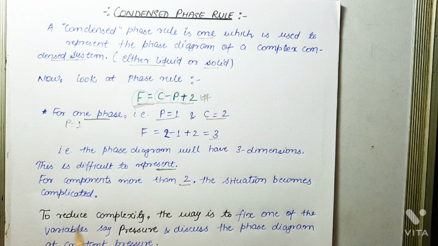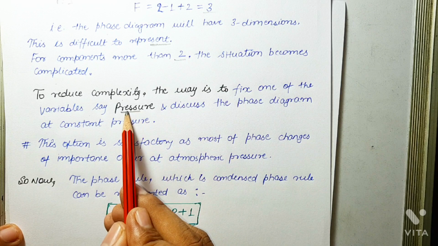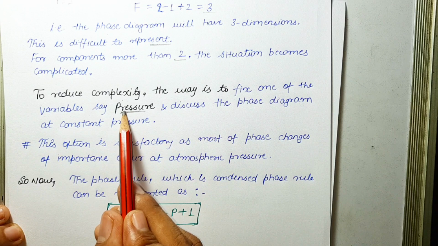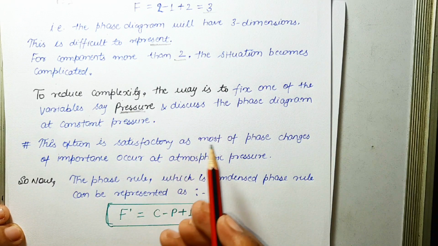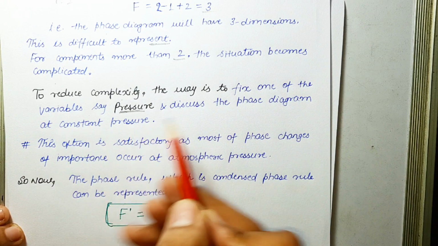Now to reduce this complexity, the way is to fix one of the variables. I told you there are two variables, temperature and pressure. So to reduce this complexity, we fix one of the variables, say pressure, and discuss the phase diagram at constant pressure. Now the question is, why are we fixing only pressure? Why can't we fix temperature? The answer is that fixing pressure is satisfactory as most of the phase changes of importance occur at atmospheric pressure. So we will discuss the phase diagram at constant pressure.